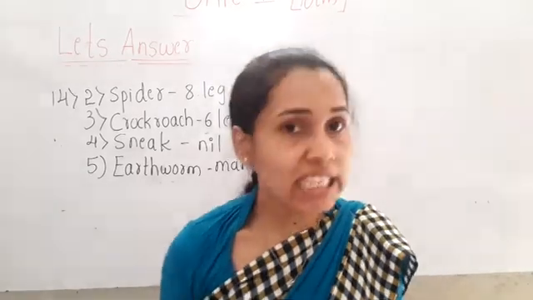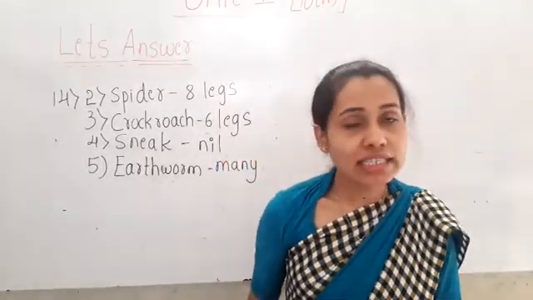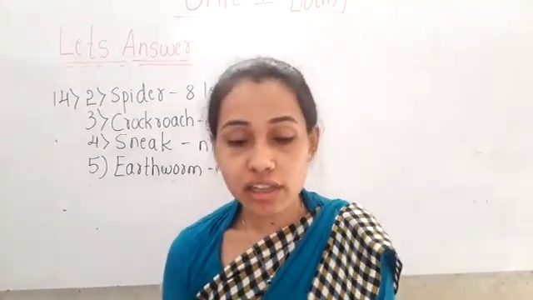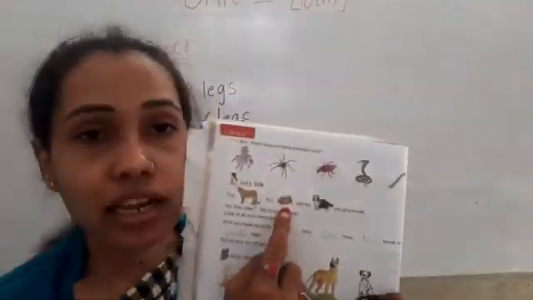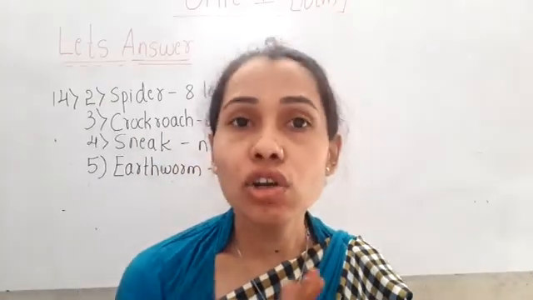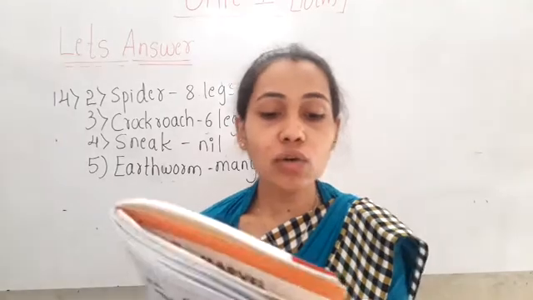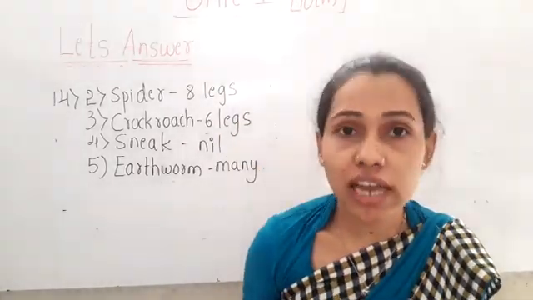Do they look the same? No. Okay children, are they different? Yes, they are different from each other. Leopard looks different, beetle also looks different, dog also looks different. They don't look alike. Alike means same. They are not looking the same.